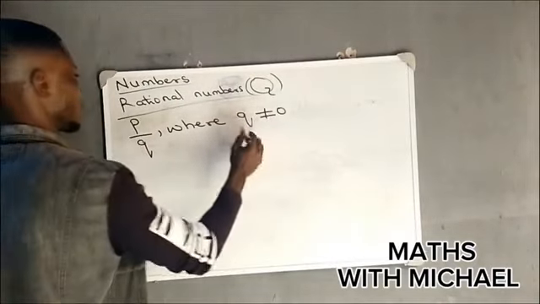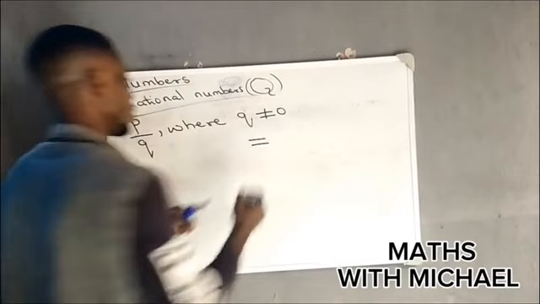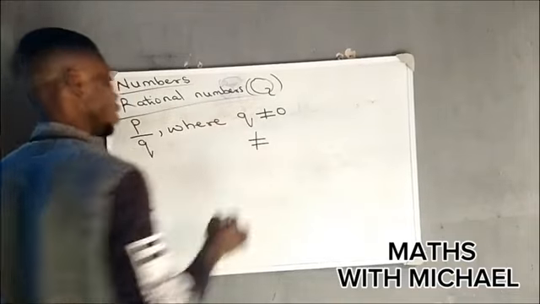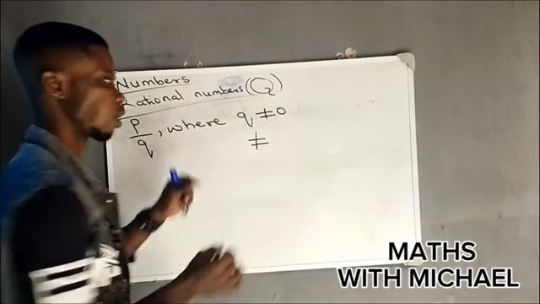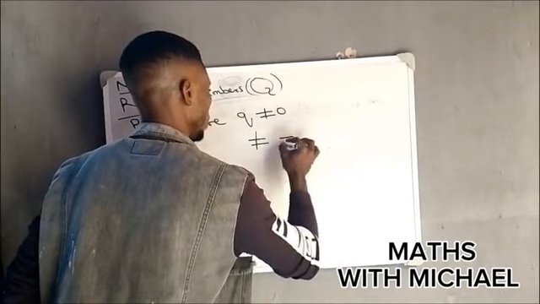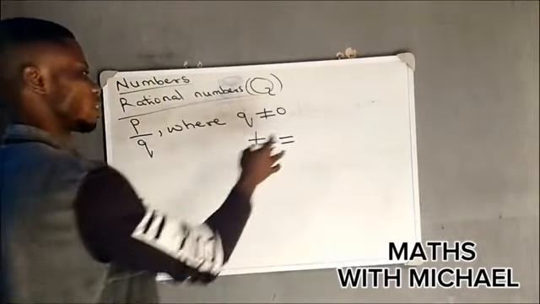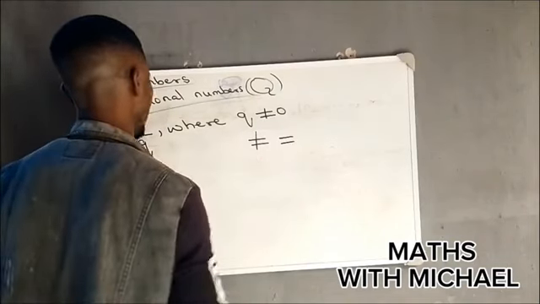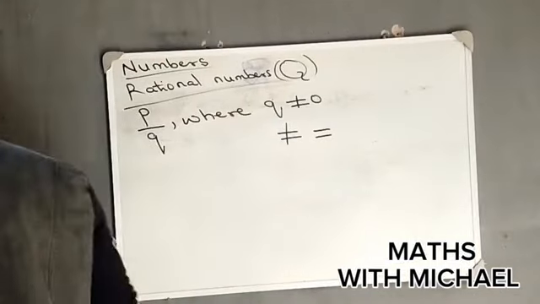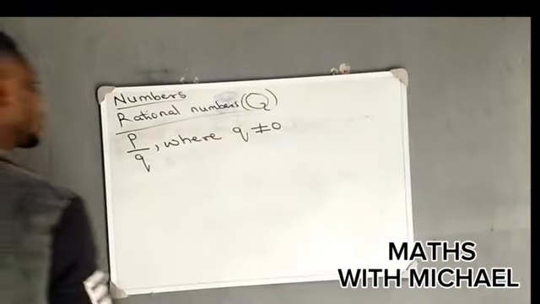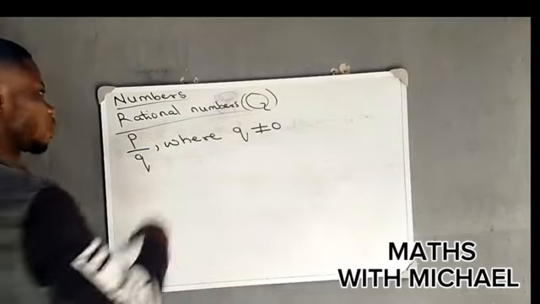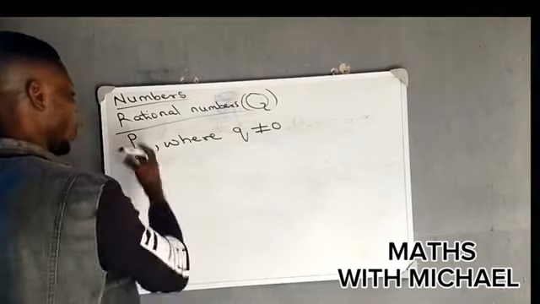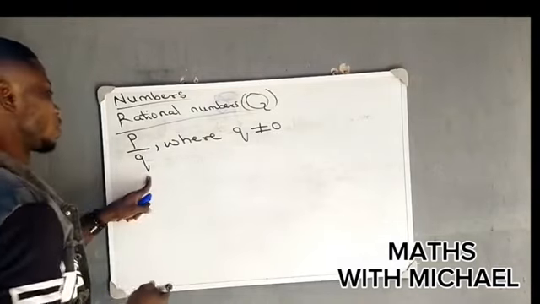Please note this. Whenever we write the equality sign in mathematics and we cross it, it means not equal to. But when we write the equality sign without crossing it, it means equal to. All right? I believe that is clear. Now, P all over Q is used to denote the rational numbers, where the denominator Q must not be equal to 0. And what happens when the denominator Q becomes 0?